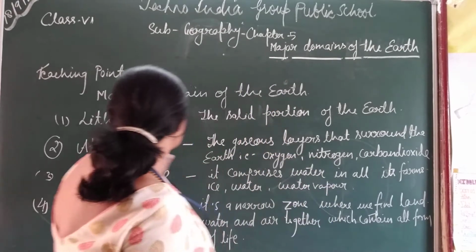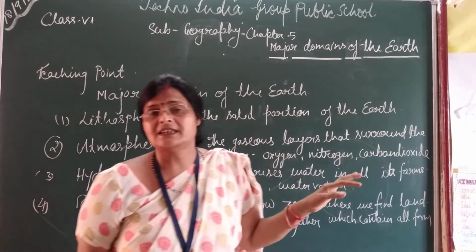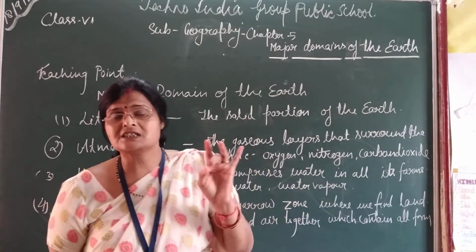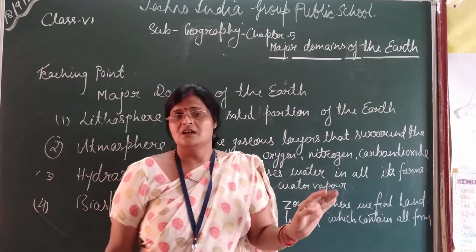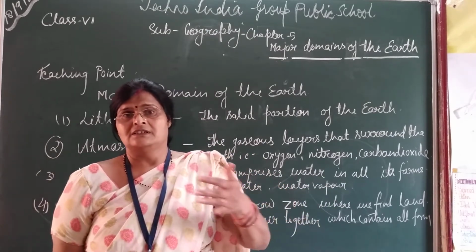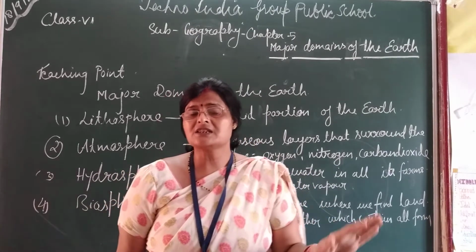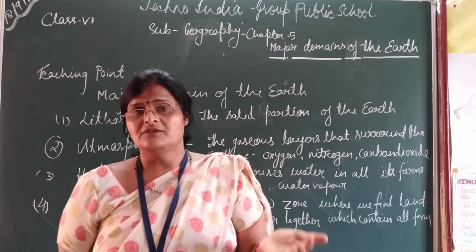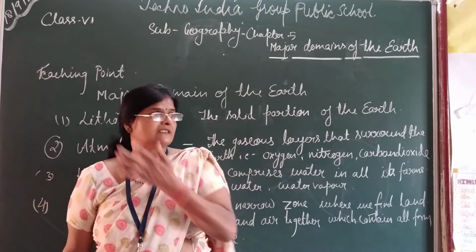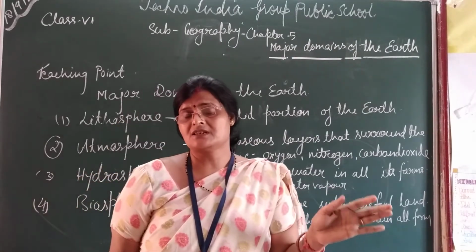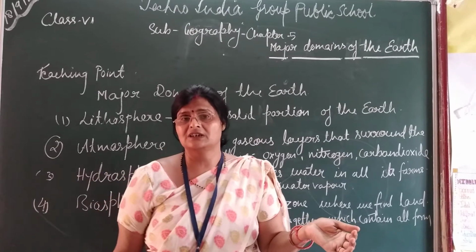Now I will explain the lithosphere first. Lithosphere means the solid portion of the earth, and this is divided into two parts. One is continents and second is oceans. What is a continent? The continents are the land masses of the earth where we find land. And what is an ocean? Ocean means where we find only water. The water bodies of the earth are called the oceans.